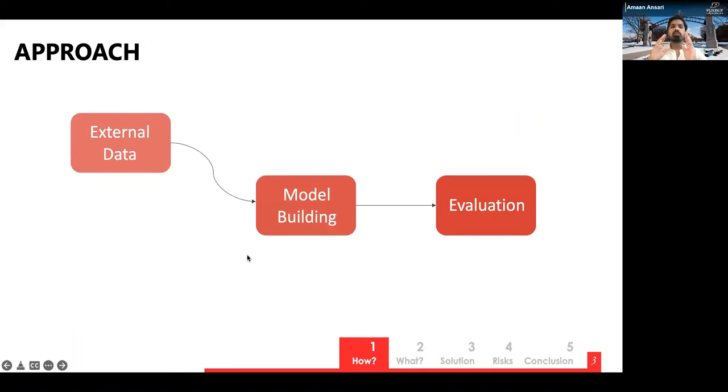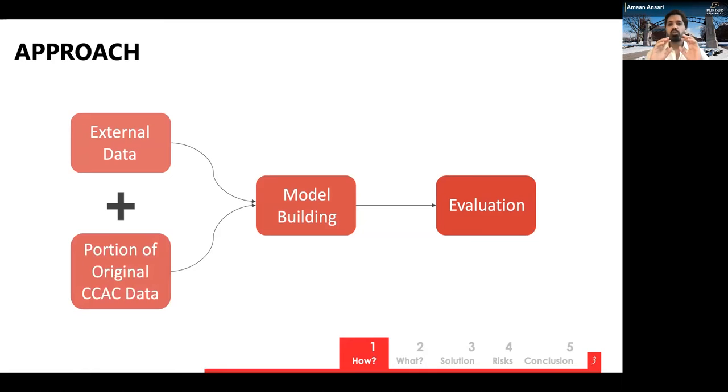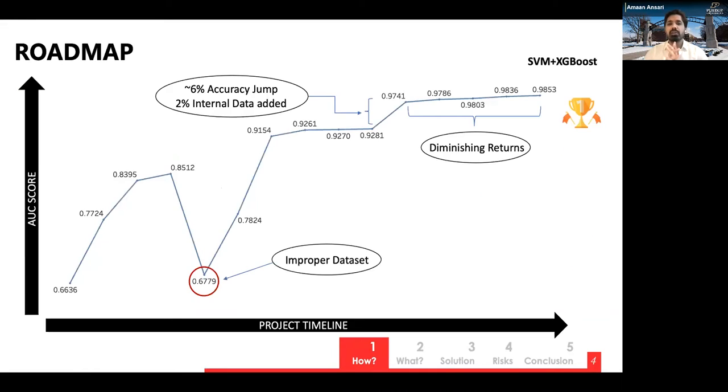Most of the machine learning models right now in the market are based on an external data set. They build the model around that external data set, they get really good performance, and then they classify emails as phishing or not. We also did that initially, but we found out there was something missing, something that was just not clicking, before we added the portion of internal data. The internal data created a custom fit and boosted our accuracy by 6%.